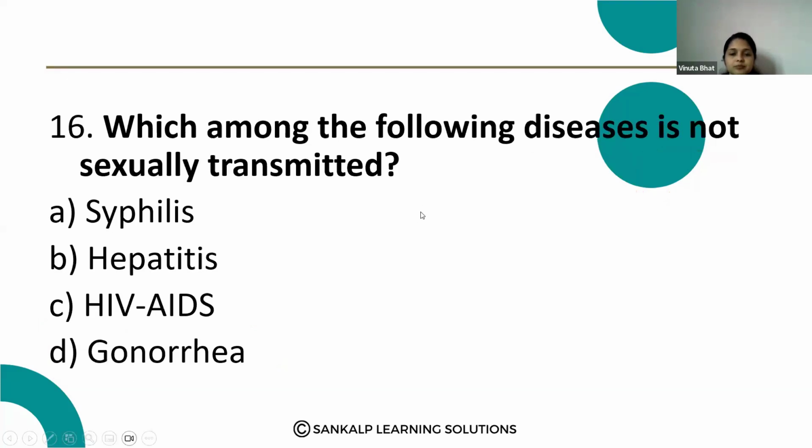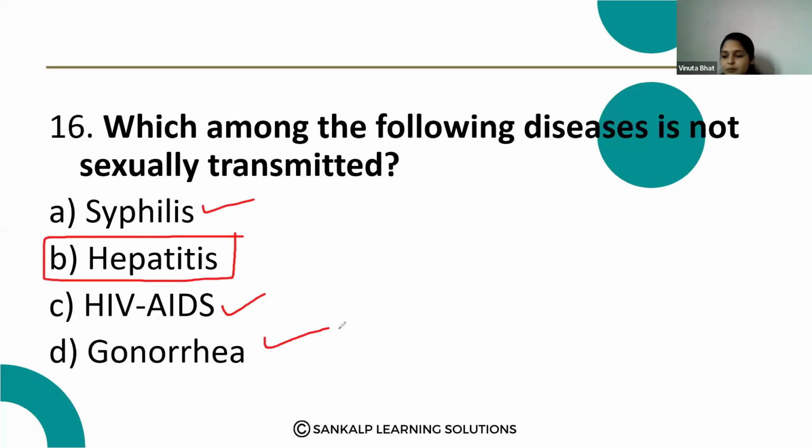Next one. Which among the following diseases is not sexually transmitted disease? Syphilis, hepatitis, HIV/AIDS, gonorrhea. Here, which is not transmitted sexually? Hepatitis, which is not a sexually transmitted disease. Remaining all are sexually transmitted diseases.